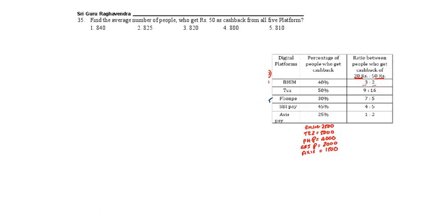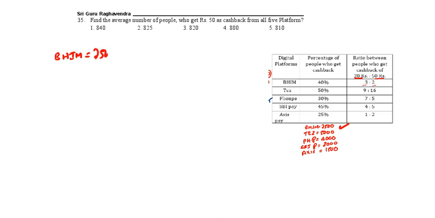Find the average number of people who get 50 rupees cashback from all 5 platforms. This we need to calculate. Now first I am calculating Beam.